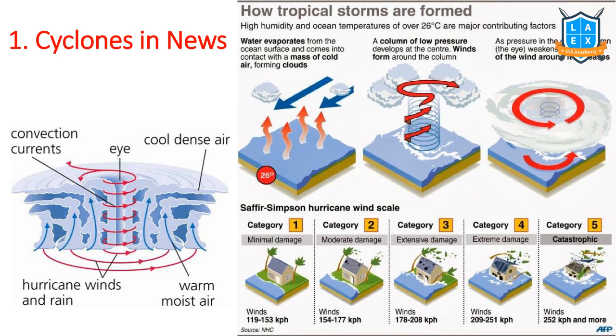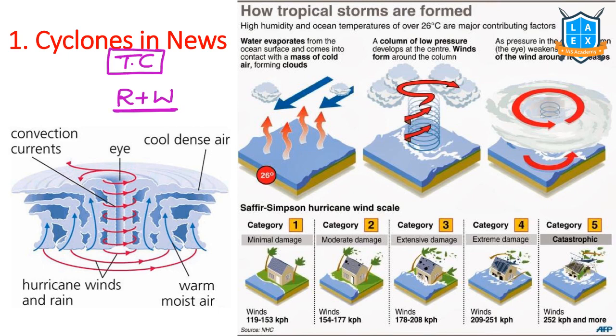Now, let's start with this. Cyclones. What is the meaning of cyclone? In this case, we are considering tropical cyclone. What is the meaning of tropical cyclone? It is a low pressure system. A tropical cyclone is a low pressure system which is associated with heavy rainfall and winds. That's the definition of cyclone.